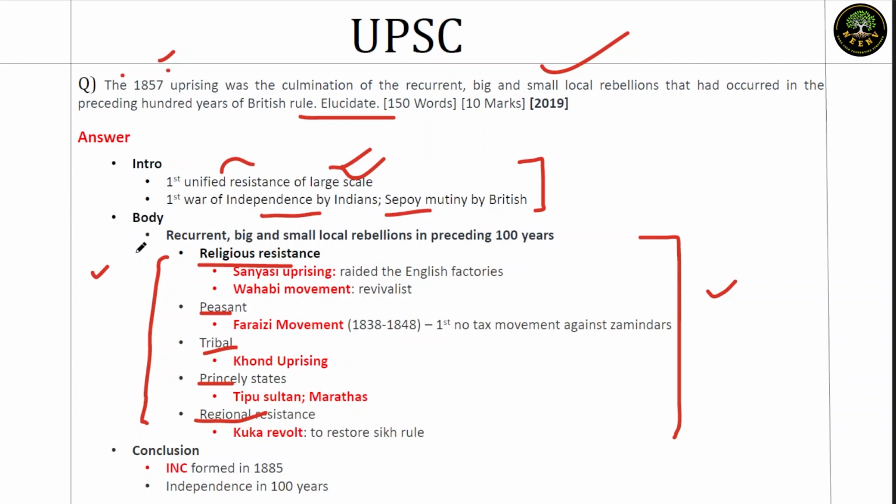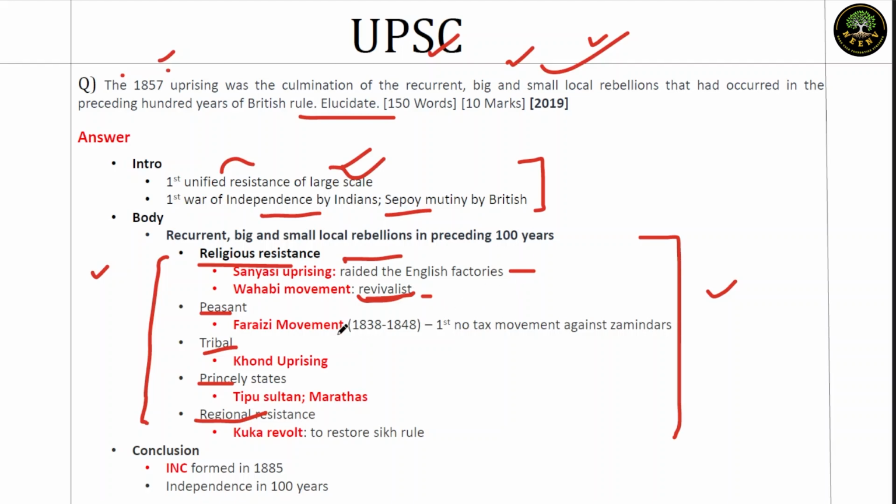Now coming to the argument part, where we have to argue that it's a culmination of big, recurrent and small local rebellions. So first up, we'll take up the religious resistance. We have the Sannyasi rebellion as well as the Wahhabi movement. Sannyasi movement is against the British and Wahhabi is also against the British. Both are revivalist in nature. This is properly revivalist, but this is not exactly revivalist. Their focus was to raid English factories and to mark their dissent. Here it was more about revivalism.